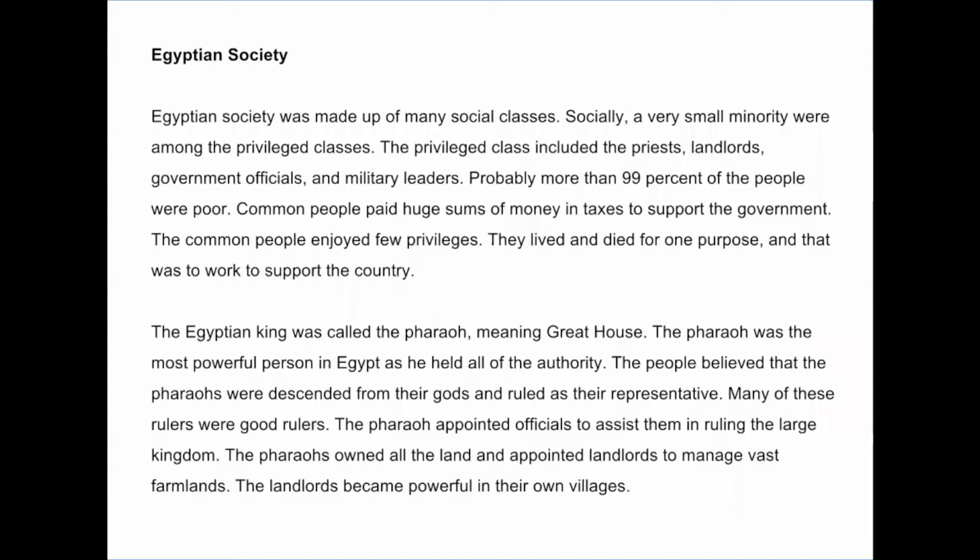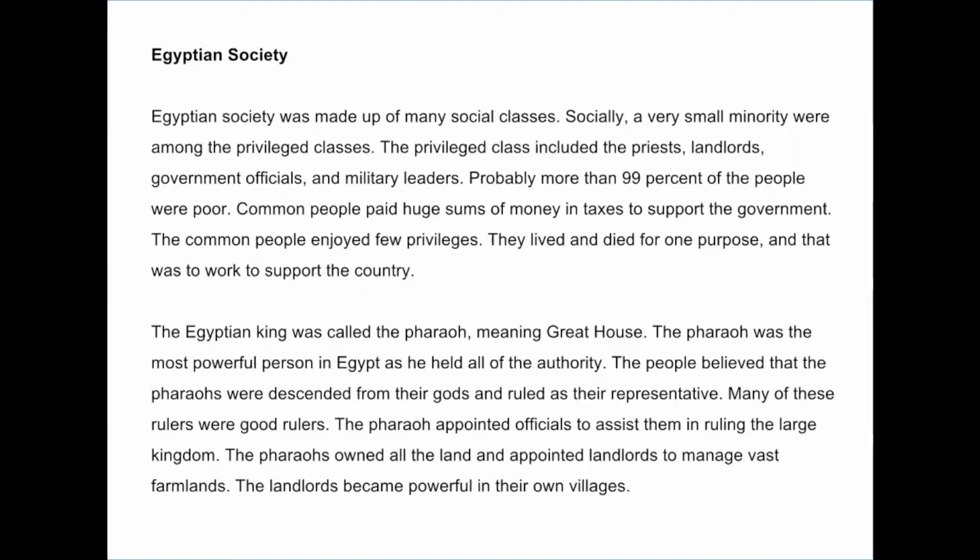Egyptian society. Egyptian society was made up of many social classes. Socially, a very small minority were among the privileged classes. The privileged class included the priests, landlords, government officials, and military leaders. Probably more than 99% of the people were poor. Common people paid huge sums of money in taxes to support the government. The common people enjoyed few privileges. They lived and died for one purpose, and that was to work to support the country.